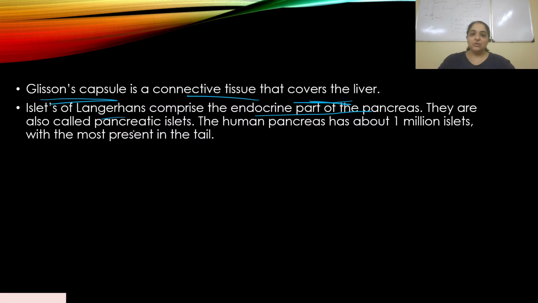They are also called pancreatic islets. This is another name, so if you see the word pancreatic islets, you know they are referring to islets of Langerhans. The human pancreas has about 1 million islets, mostly present in the tail of the pancreas, but a total of 1 million islets are present in the pancreas.